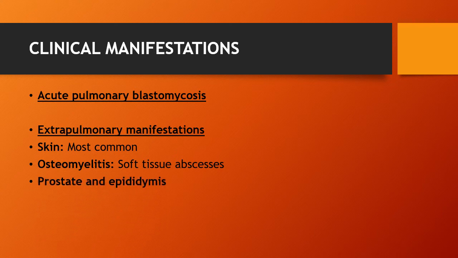Also there is osteomyelitis, which may develop along with the contiguous soft tissue abscess and draining sinuses. There is prostate and epididymis involvement, mostly seen in men. Then there is CNS involvement, which is reported in almost 40% of AIDS patients. And the brain abscess is the usual presentation, which is followed by the cranial or the spinal epidural abscess and meningitis.